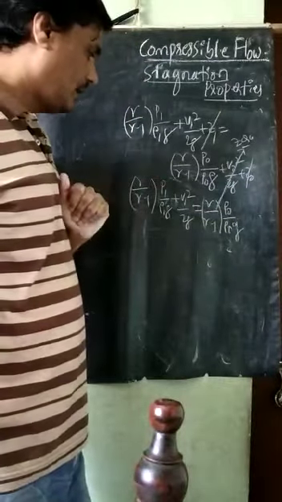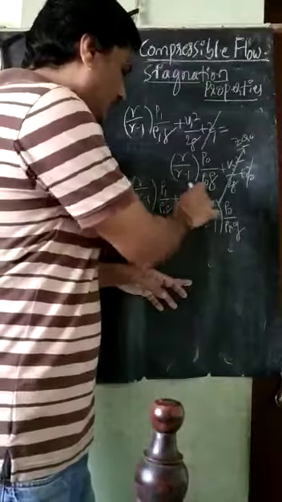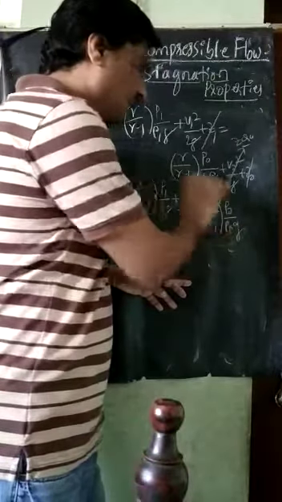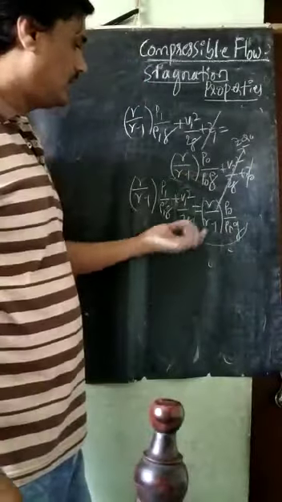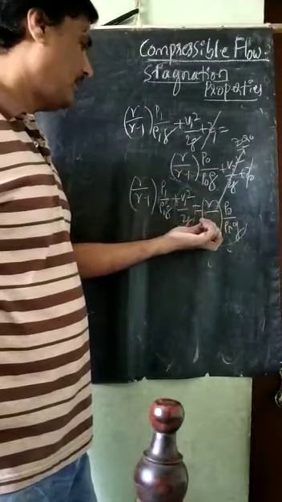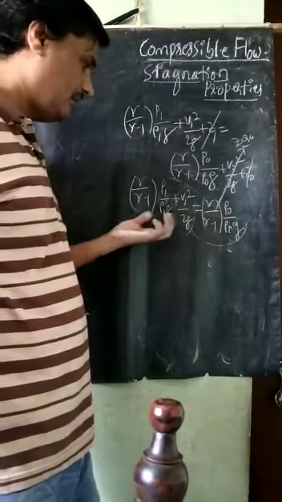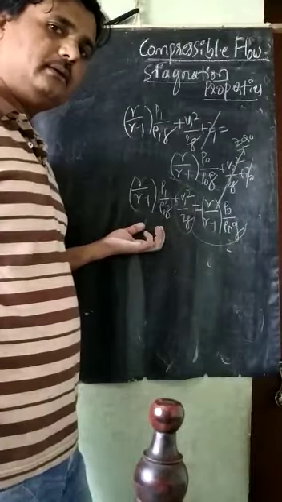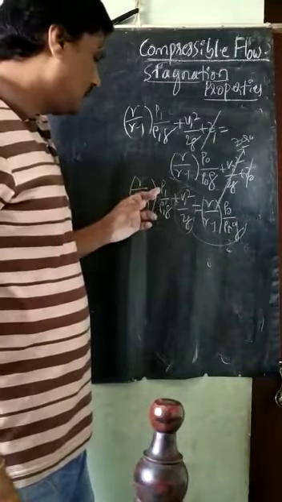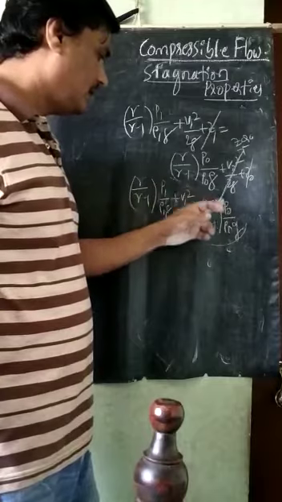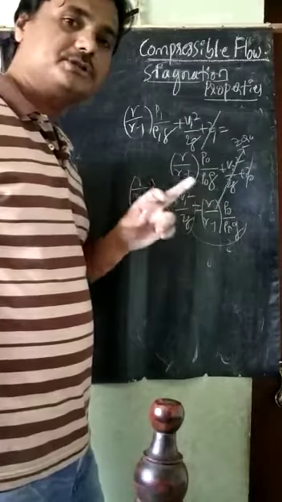So what I will do here now, this V1 square divided by 2G I will take to the RHS, and the next one, gamma divided by gamma minus 1 into P naught, that one I will take to this side. Why? Because we have to derive the relation for P naught here.